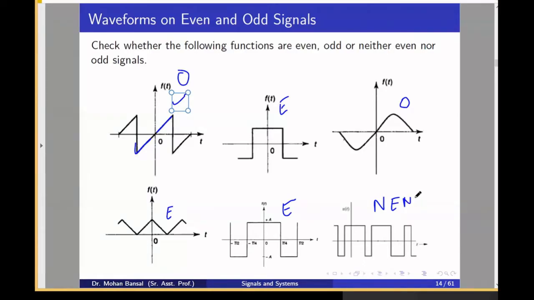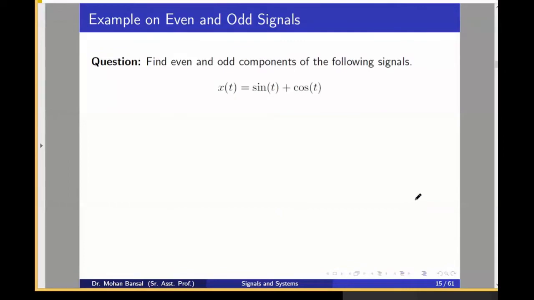That's good. But we can represent a neither even nor odd signal by the sum of even and odd components. Here you can see that this is x(t), which is neither even nor odd, but we can represent it by the sum of even and odd components. So x(t) is sine t plus cos t, where we can easily identify sine t as the odd component and cos t as the even component.